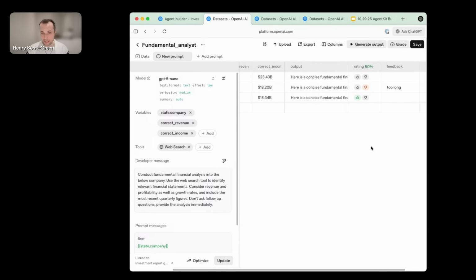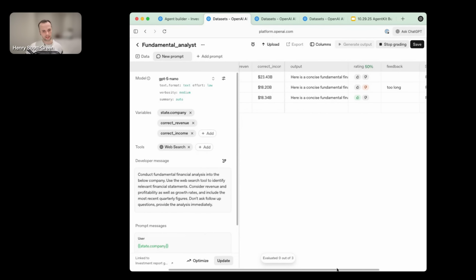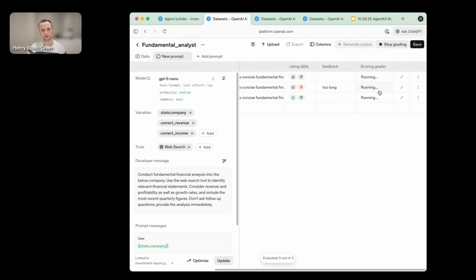Now, once I've done those annotations, I can also add graders. So let me add a grader here, and I'm going to create a simple grader that's going to evaluate a financial analysis. It's going to require that this financial analysis contains upside and downside arguments, that it considers competitors, and that it ends with a buy, sell, or hold rating. So I'm going to save that and I'm going to run it. And this is now going to run through.